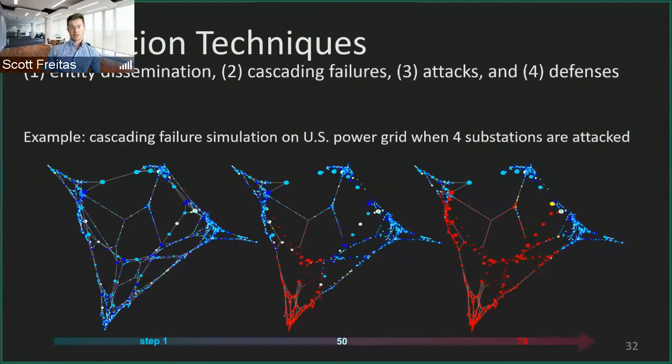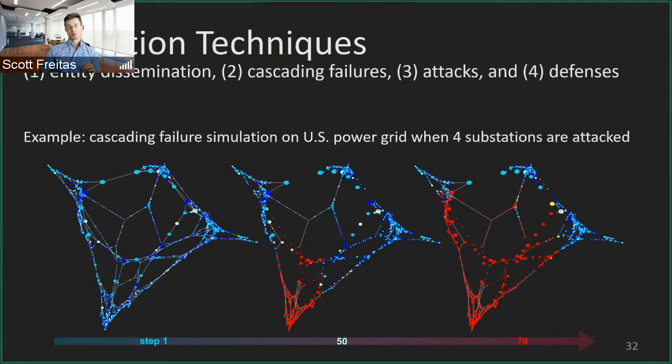And finally, we also include different simulation techniques, some things we already talked about, such as entity dissemination, attacks, and defenses. And this one's a little bit about cascading failures, which we show in the example below. This is a US power grid when 4 substations are attacked. In step 1 on the left, we can see a normally operating graph or power distribution network, where we've attacked 4 critical substations in it, which start at the bottom.